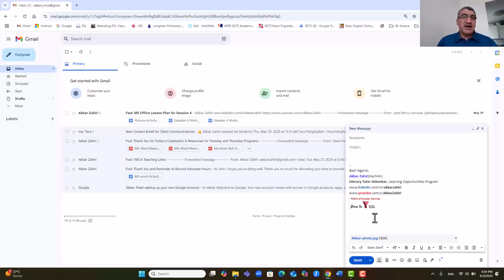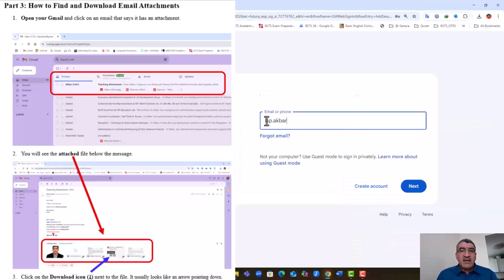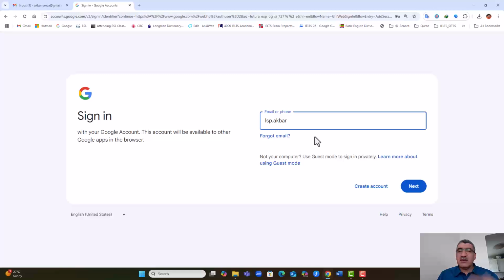Now, in the second part, we are going to learn how we can download an attachment that we have received. Now, I want to go to LSP Akbar. For example, I am at home or in another country, and I check my email.